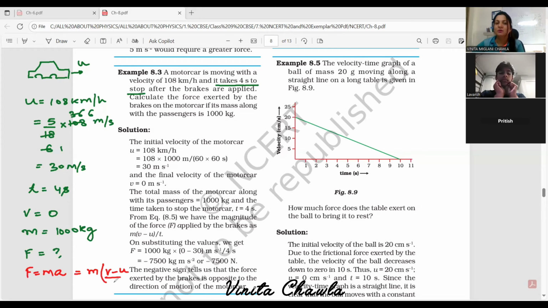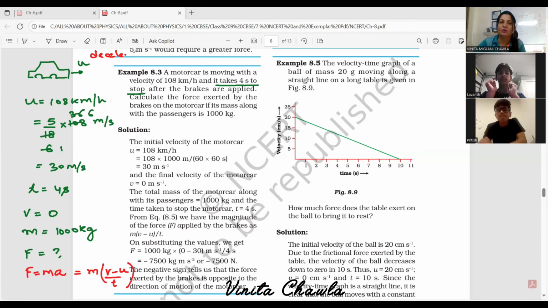And since here you can see the velocity of the car is decreasing, no? It comes to stop after some time, and therefore we can say the car is decelerating, or we can use the term retarding or decelerating. So you will get your acceleration negative. Acceleration is negative in this case because final velocity is less than the initial velocity, right? So now put the values here and you will get your force.